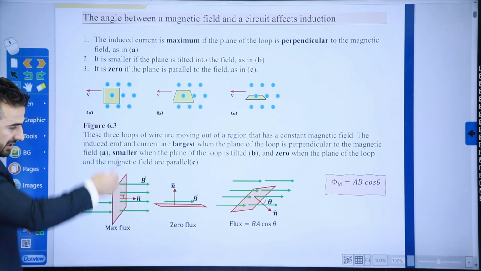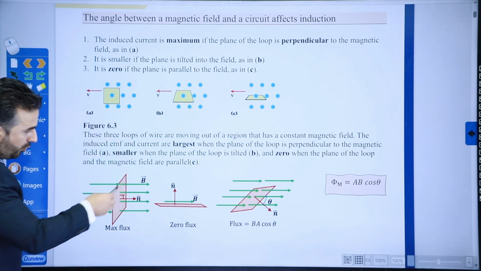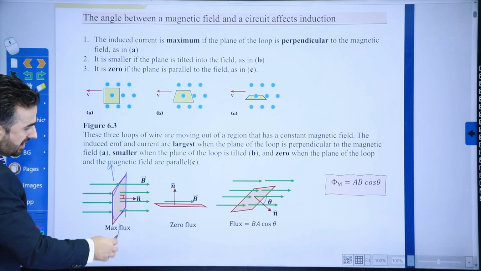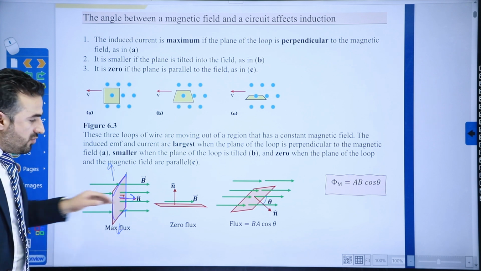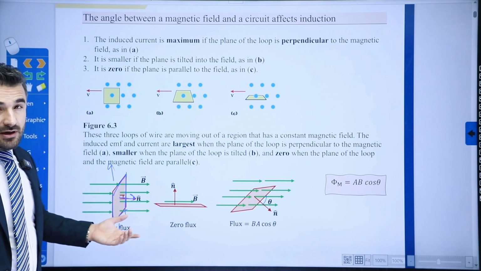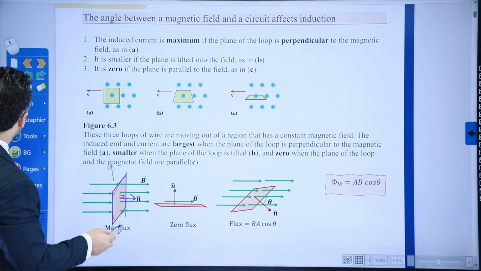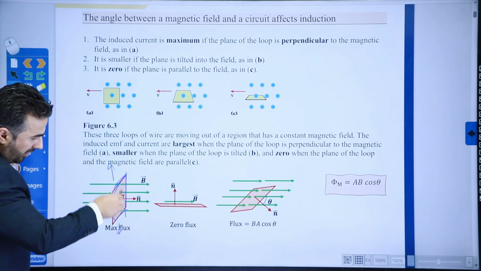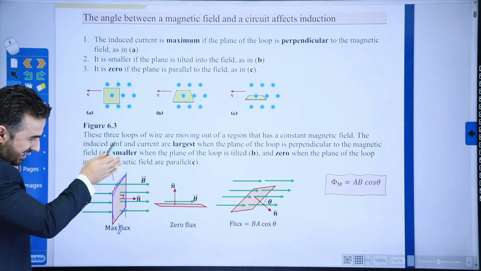Or if not, you can take a look at this one here. When you are moving this coil, remember, you have to move it either upward or downward. If you move it this way, that is moving in the same direction as the magnetic field line, so no induced current. But if you move this coil up or down, this coil is basically cutting through these magnetic field lines.